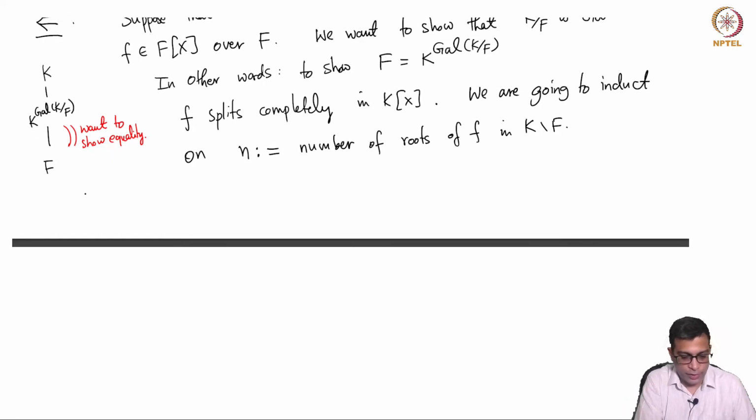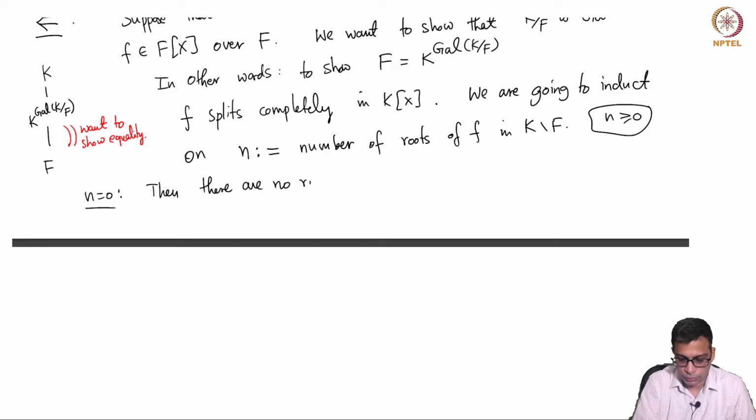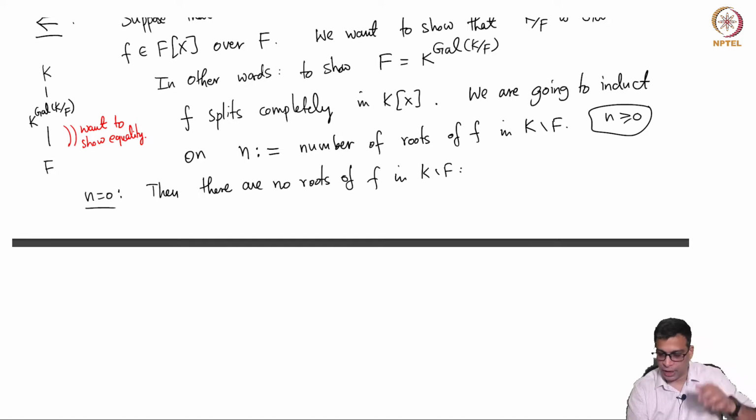And to just motivate what this number is and to do also the base case, let's take n to be 0. So n of course is a non-negative integer, because it's a number of roots. So if n is 0, then there are no roots of f in K minus F, because the number of roots of f in K minus F is n, and that is 0.